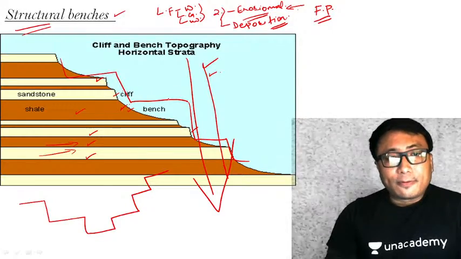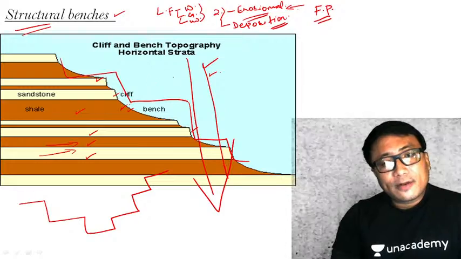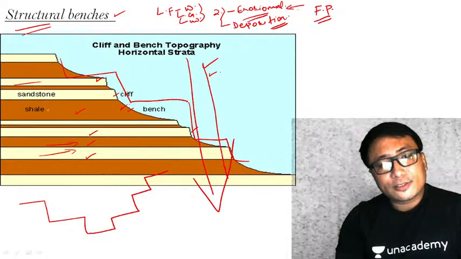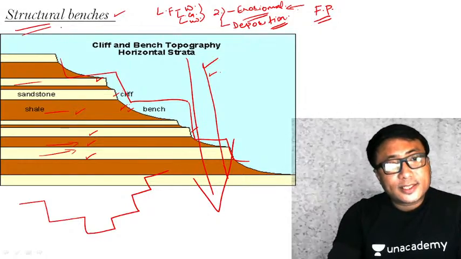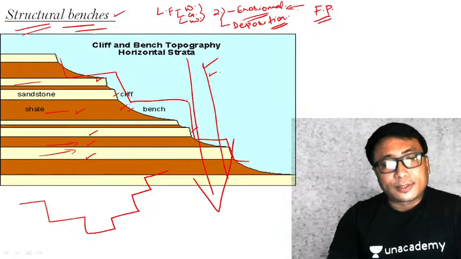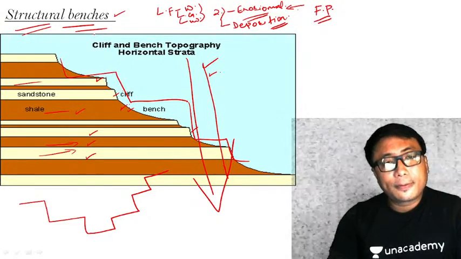Such a landform formed because of the erosion by the river while flowing over a rock with a horizontal orientation of soft and hard rock alternately is known as a structural bench. Keep this in mind, very, very important. I hope that is clear. Any doubt, any one of you?